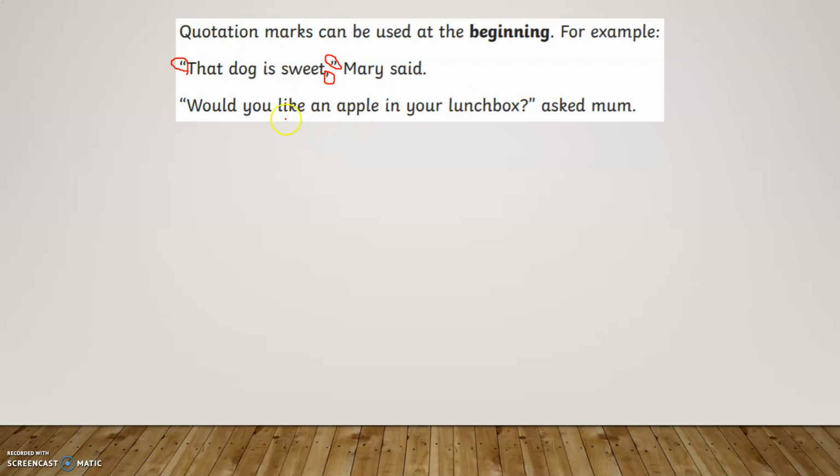Let's have a look at the next example. "Would you like an apple in your lunchbox?" asked Mum. So we've got our quotation marks at the start of what Mum is actually saying, and at the end of what Mum is actually saying. Notice too, the punctuation that we needed in this one was a question mark, and it is placed before the last quotation mark.